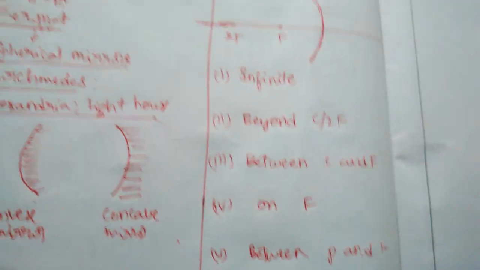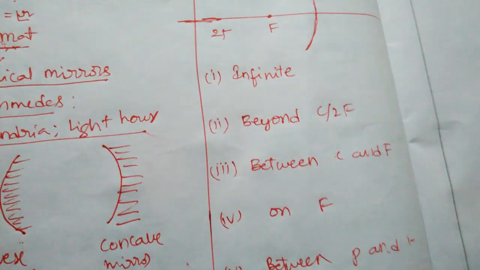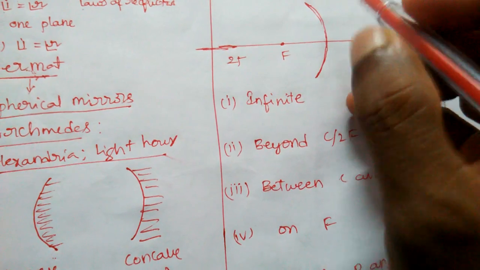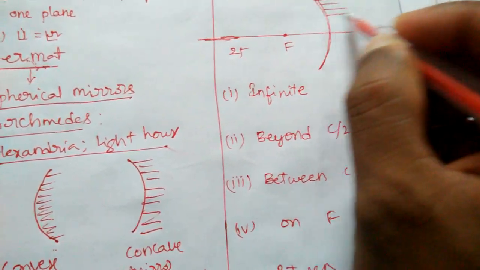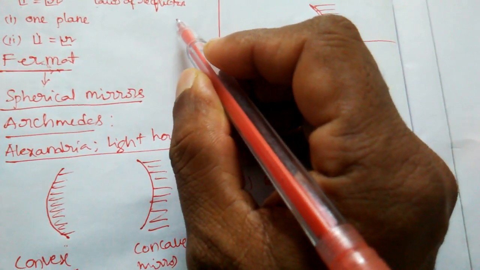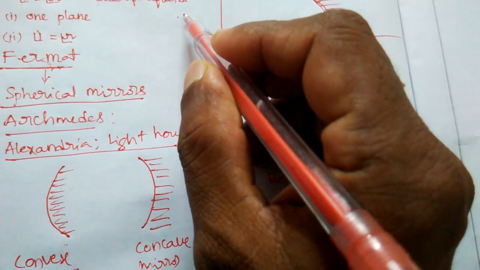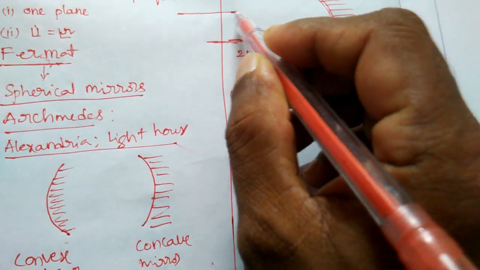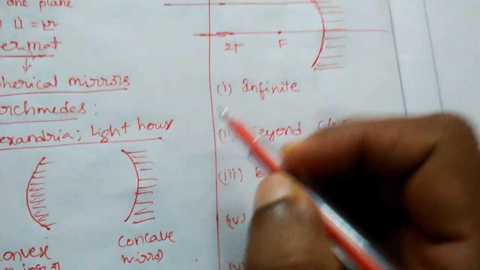So now we are learning about this. Consider that an object is placed at infinite distance. The light ray is passing like this.